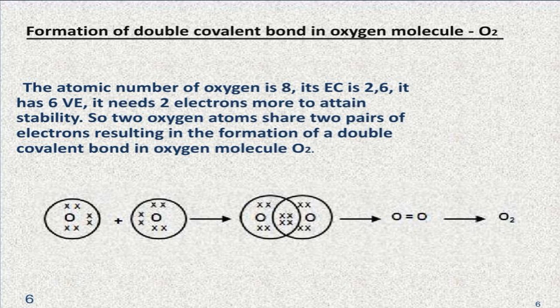That means in oxygen molecules, both oxygen atoms contribute 2 electrons, thus sharing 2 electron pairs to form 2 covalent bonds. As shared pairs are shared by both oxygen atoms, they acquire the inert gas configuration of neon in the valence shell. Such bonds are called double bonds.